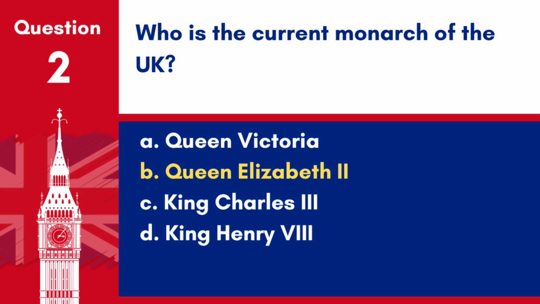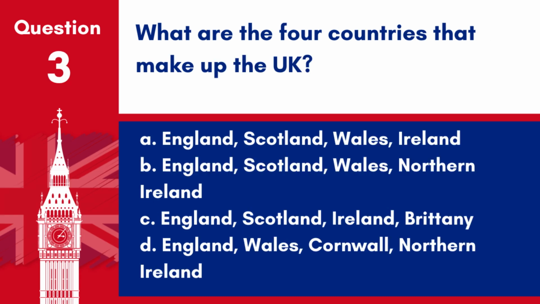in 1952. Question 3. What are the 4 countries that make up the UK? A. England, Scotland, Wales, Ireland. B. England, Scotland, Wales, Northern Ireland. C. England, Scotland, Ireland, Brittany. D. England, Wales, Cornwall, Northern Ireland. Answer: B. England, Scotland, Wales, Northern Ireland. These 4 countries formed the United Kingdom.